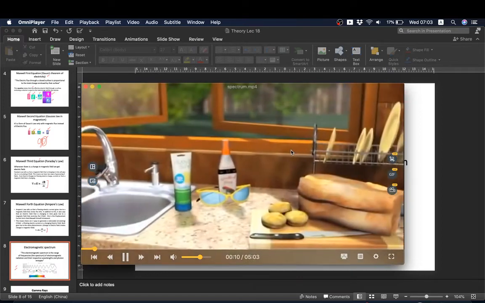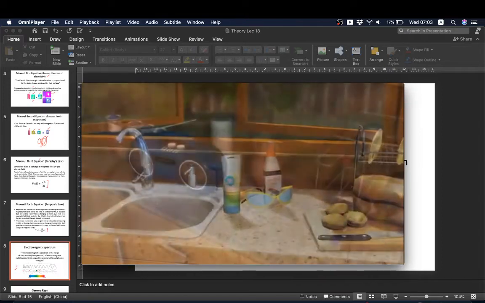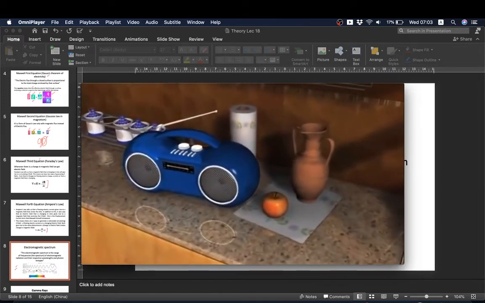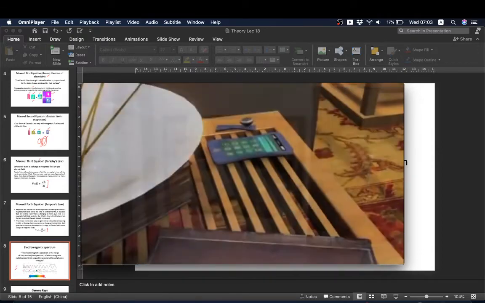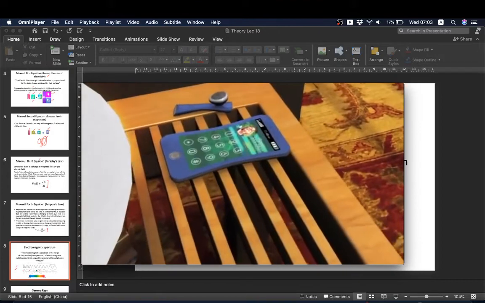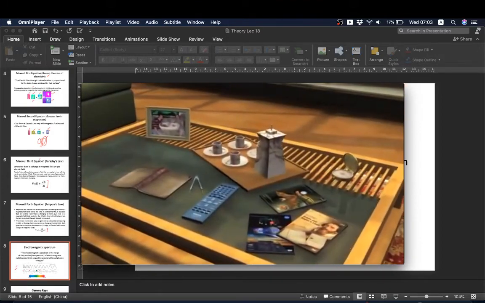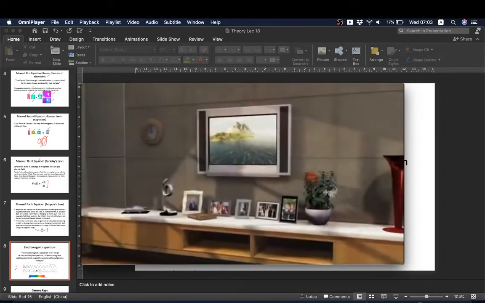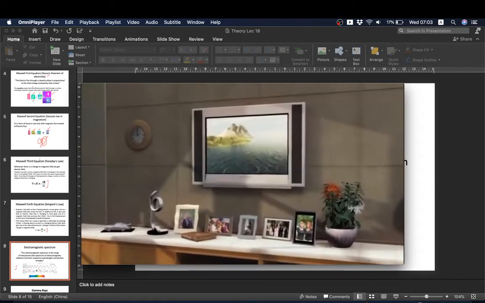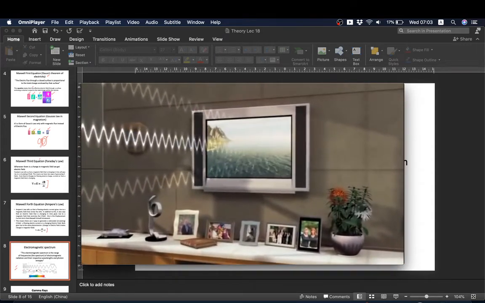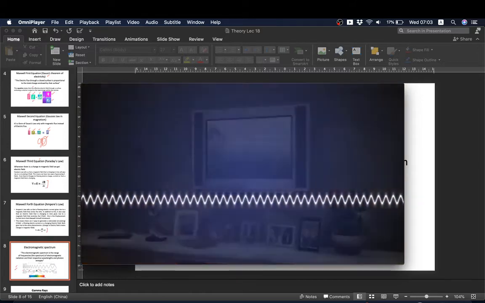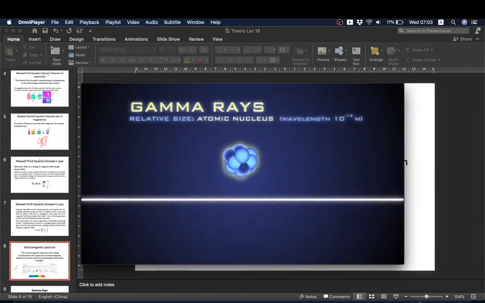From the beginning they show that each and everything in our daily life is related to the electromagnetic spectrum or to frequency. All these devices are operating on different types of frequencies, for example infrared.